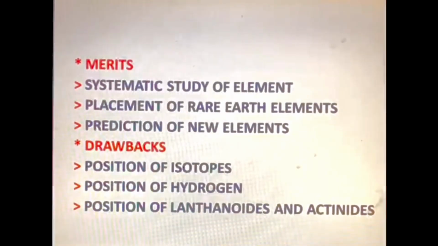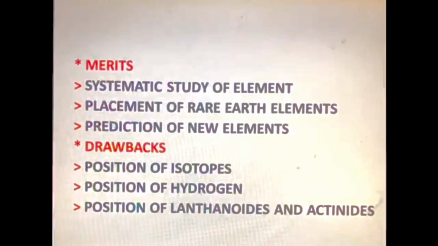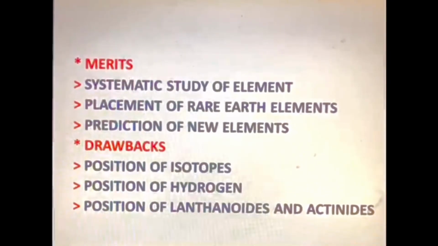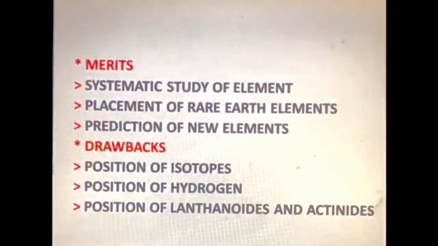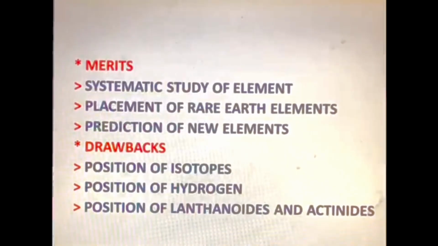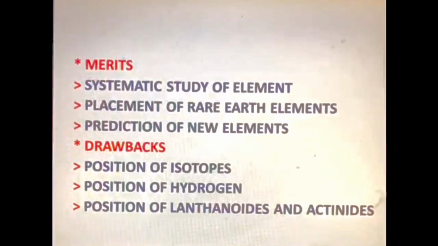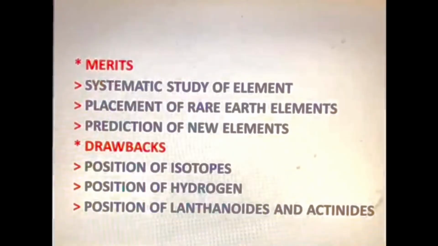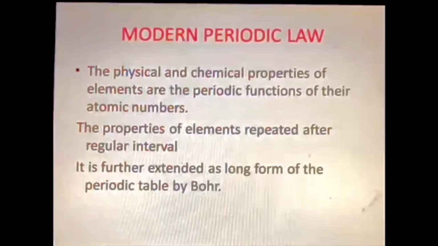And drawbacks, that was important. Sometimes a question arises, write the 3 drawbacks of Mendeleev's periodic table. So the answer will be position of isotopes, position of hydrogen, position of lanthanides and actinides. Next one is modern periodic law.